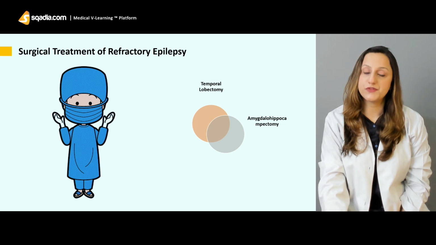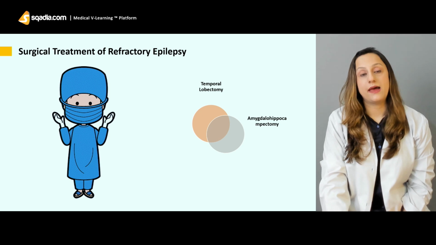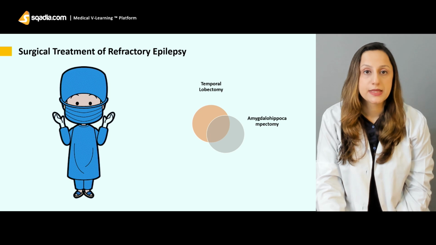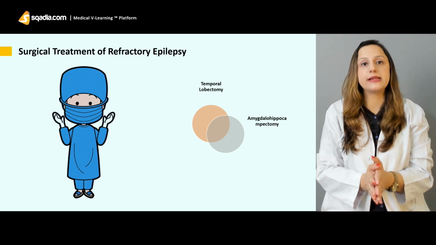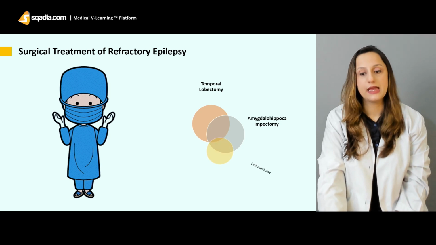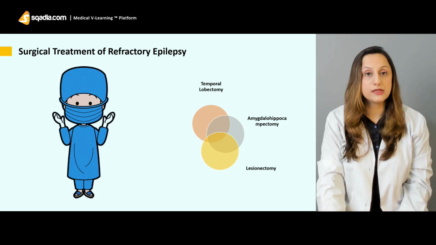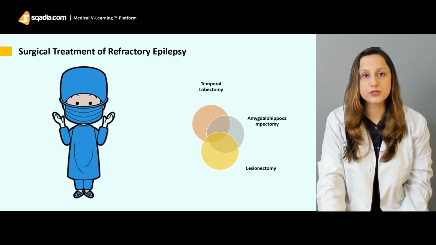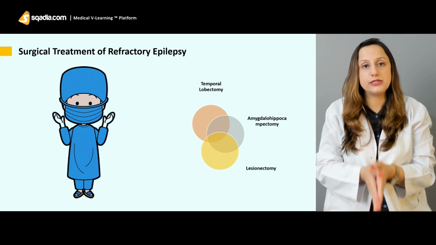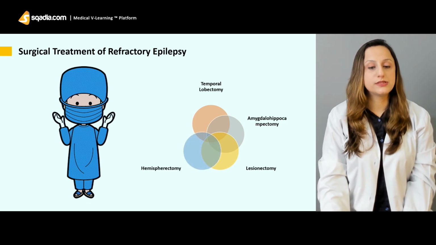Amygdalo-hippocampectomy is one of the procedures in which the amygdala and the hippocampus are involved, and the primary pathology is thought to be in these particular nuclei. So we can completely get rid of those nuclei, and we see improved states in these individuals as well. Then we have the lesionectomy. It can be that two or more of the lobes are involved, and we just completely get rid of that particular lesion in the individual, and that is going to be quite beneficial for the patient.